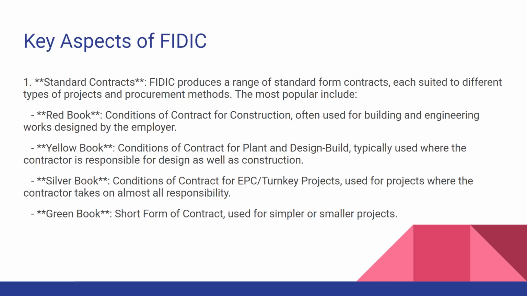A key aspect of FIDIC is that it consists of standard contracts suited to different types of projects and procurement methods. The most popular include the Red Book, conditions of contract for construction, often used for building and engineering works designed by the employer.